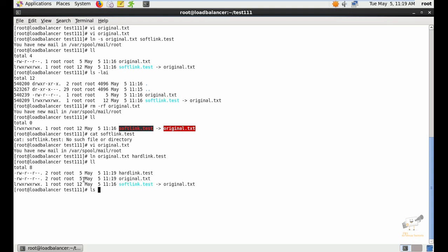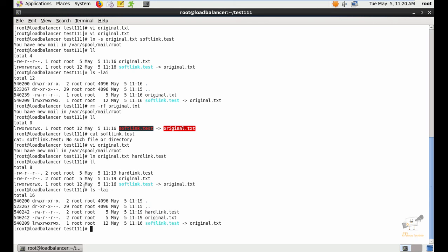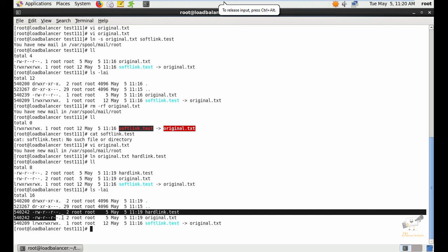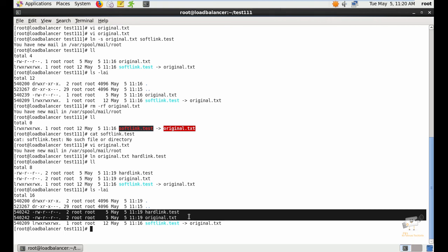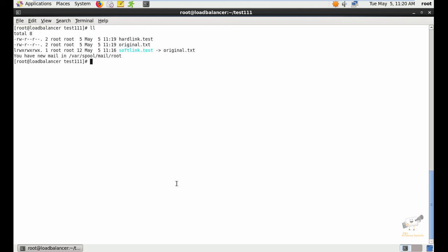We can use the ls -lai command to get the inode information, and here you can see the inode number and the permissions are all the same for this hard link file and the original file. The original file and the hard link file have the same permission and inode number. Now I am going to remove the original file and test the hard link.